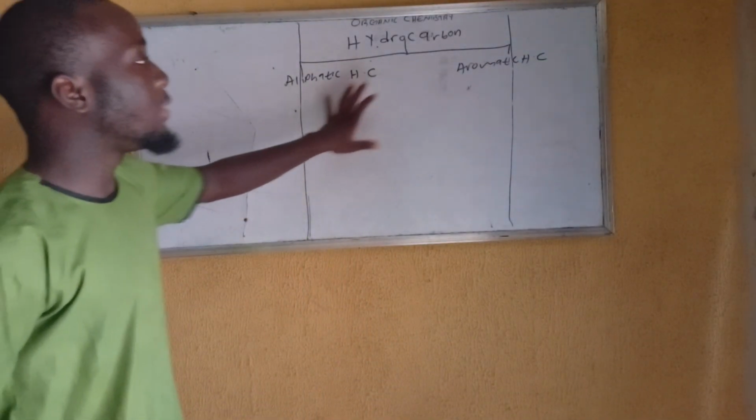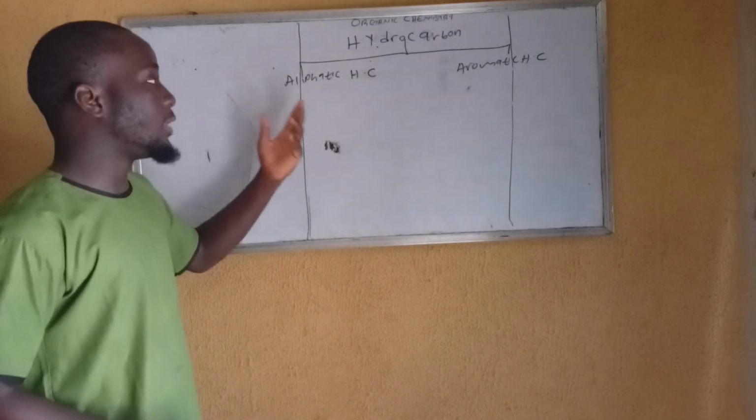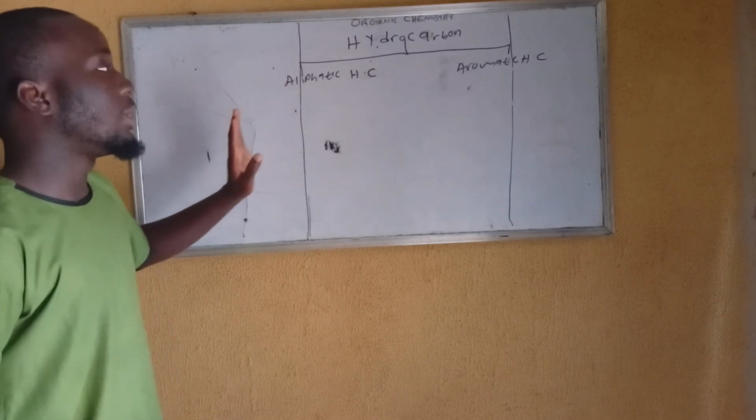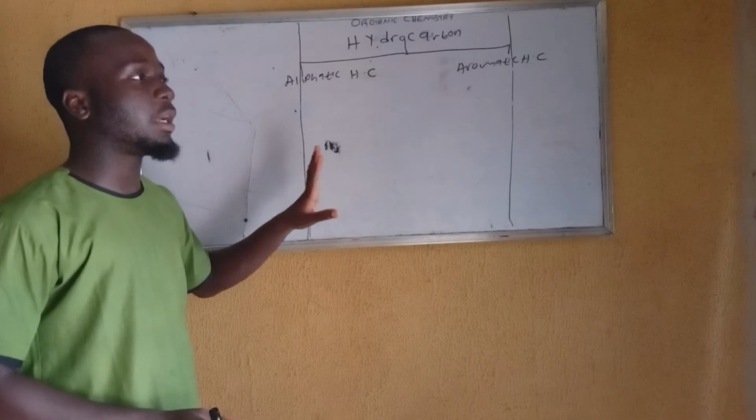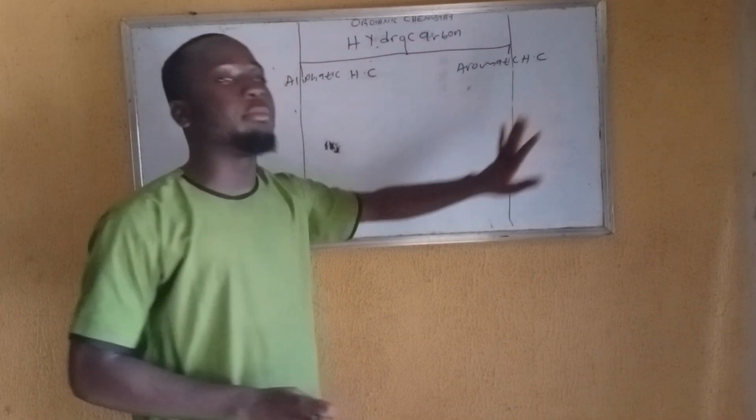These two, aliphatic hydrocarbon and aromatic hydrocarbon. For aliphatic hydrocarbon, we define them as those compounds whose carbons are arranged in a straight or branched form. They don't contain benzene rings.